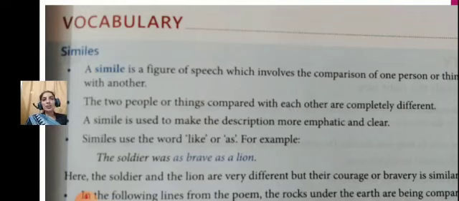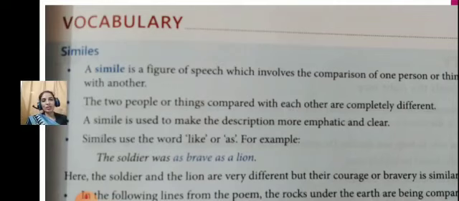Similes use the word like or as. For example, what are the two words? Actually, there are three words, but here only two are given: like and as. Both are not used together. One: The soldier was as brave as a lion. Now you can see the qualities of the brave soldier and the lion are compared, and compared in the sense of as.